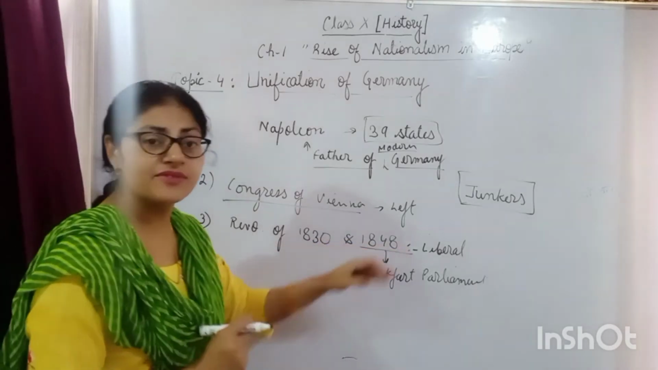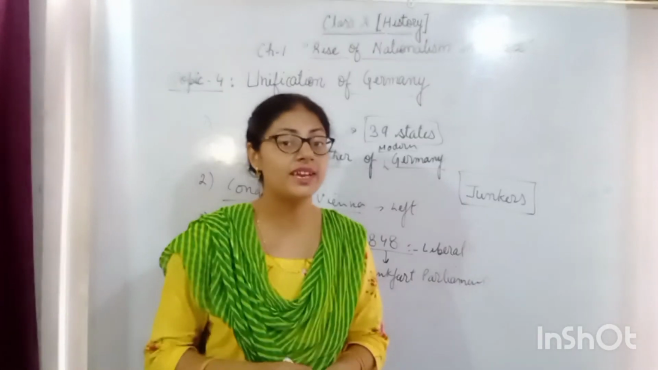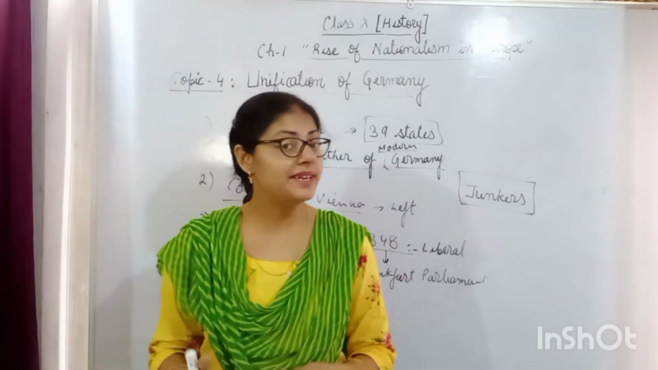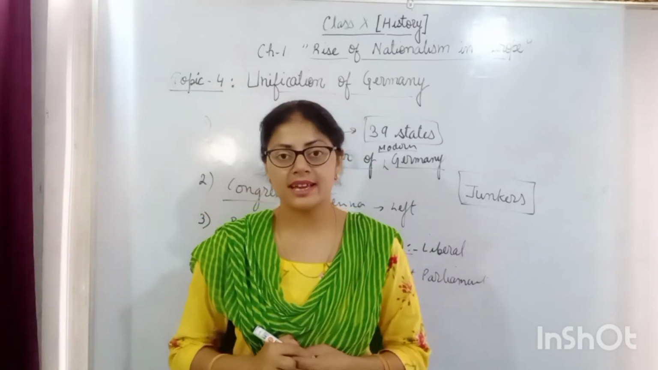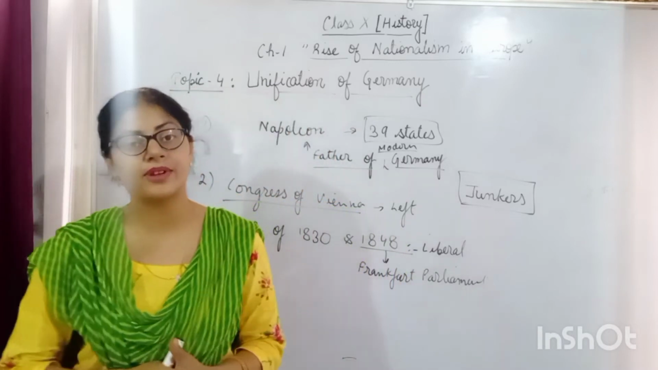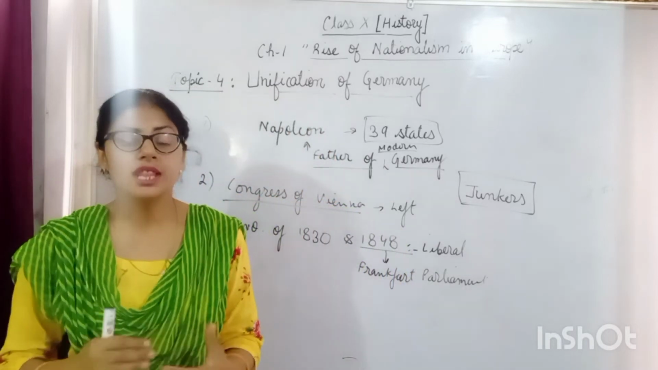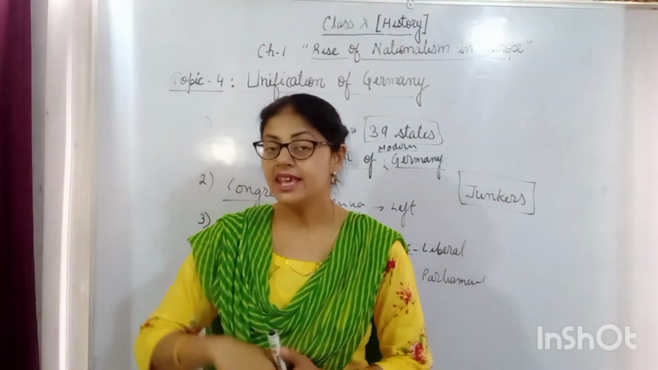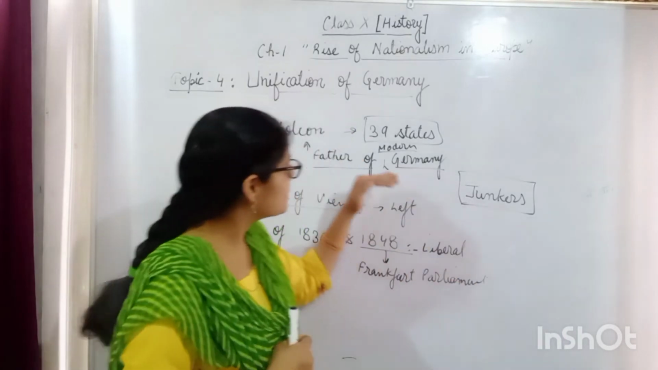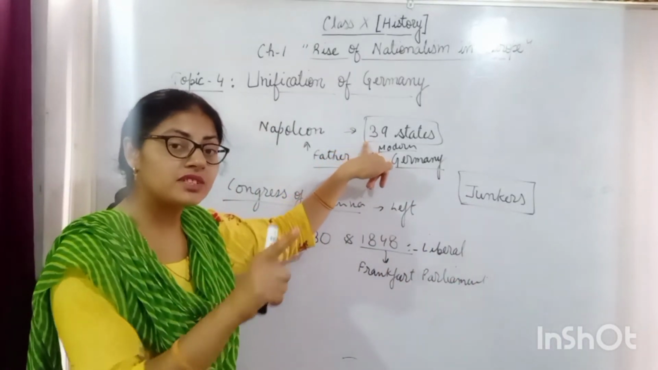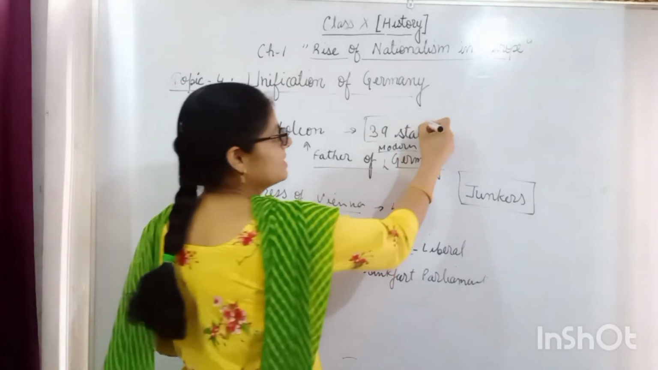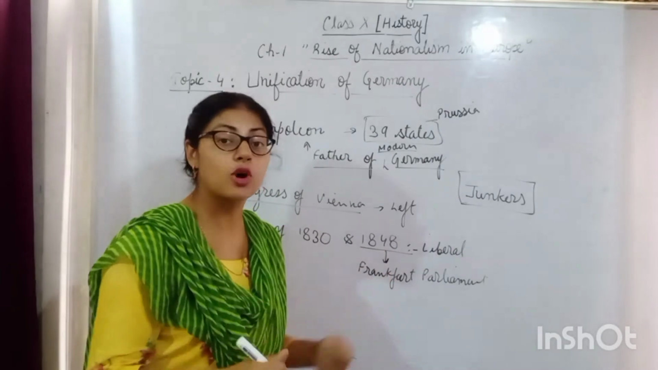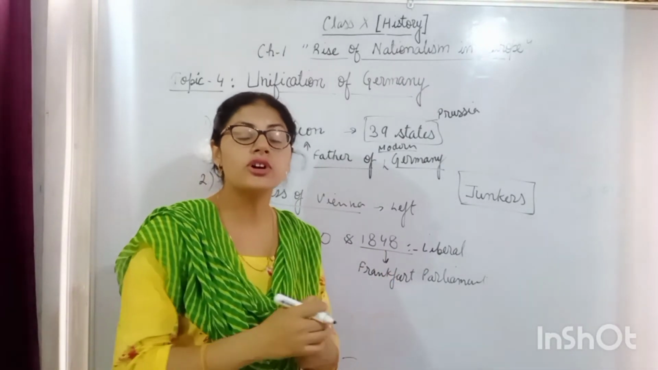What happened? After suppressing the revolution of 1848 and the Frankfurt Parliament, the king of Prussia understood that they could not suppress the liberal group for a long time. So now they themselves took up the initiative for the unification of the nation. And for that, among these 39 states, I had told you which was the strongest one? Yes, Prussia held the strongest position because of its strong economy and strong army.